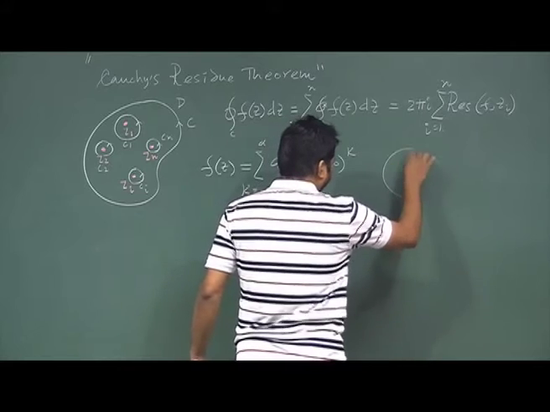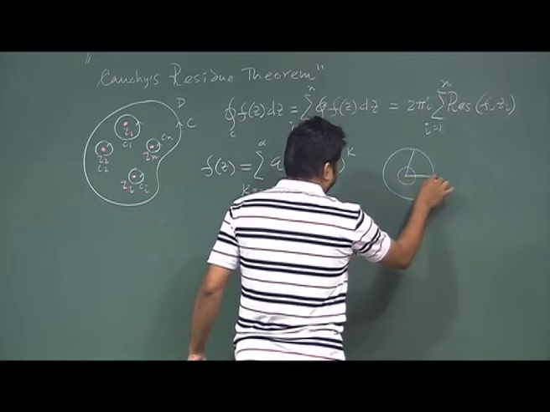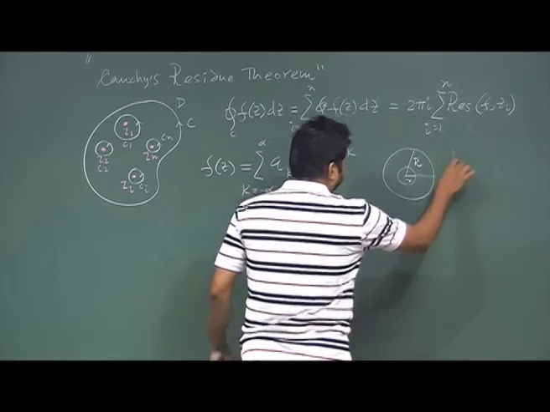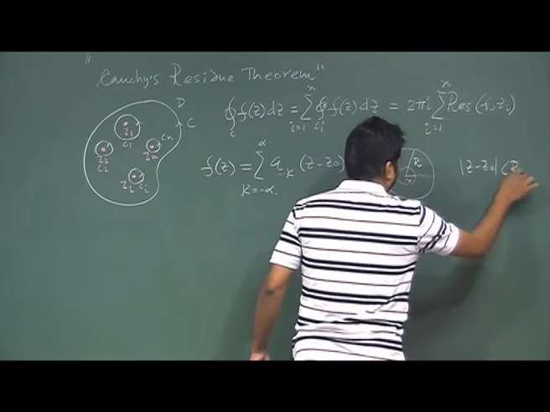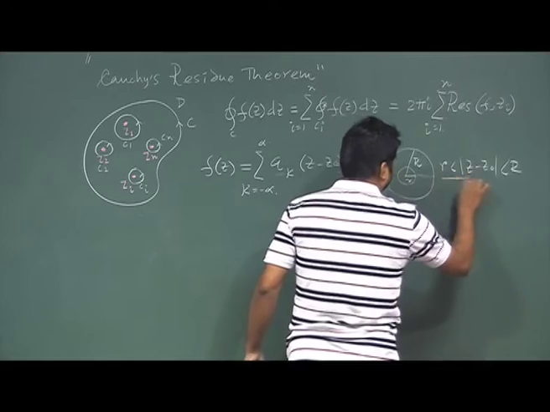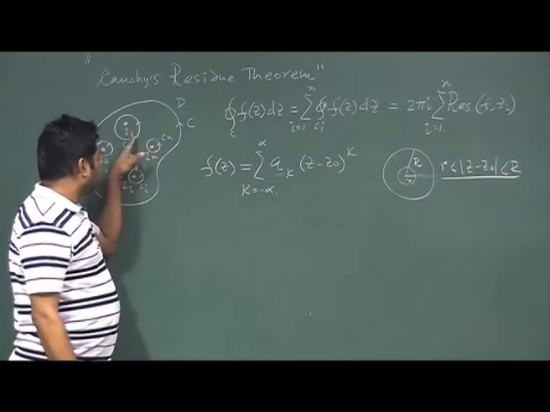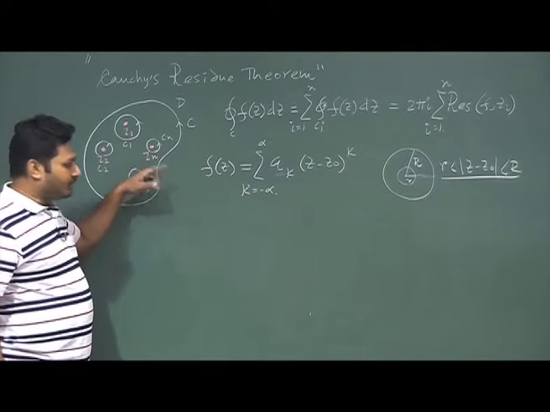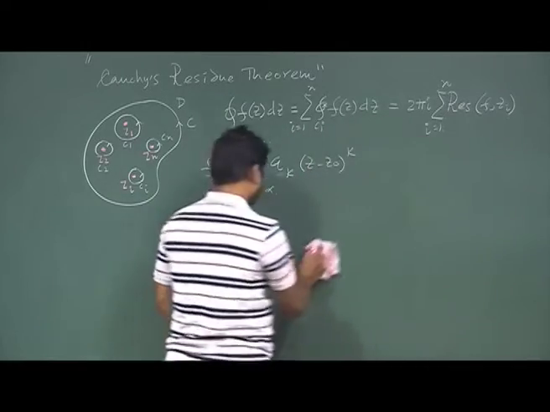For example, this expansion, if you remember, was for small r to big R. So there was some restriction for which I can expand this function. At z equal to z0, these points are nothing but z1, z2, zi and zn. So around these singular points I am expanding the function.